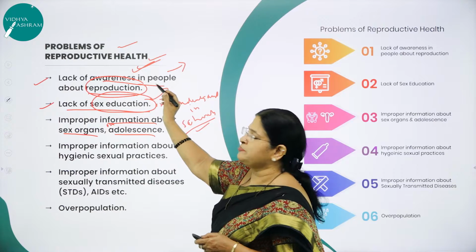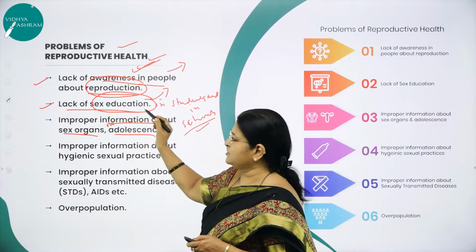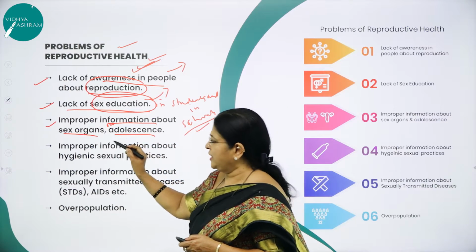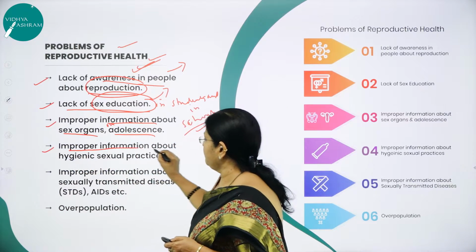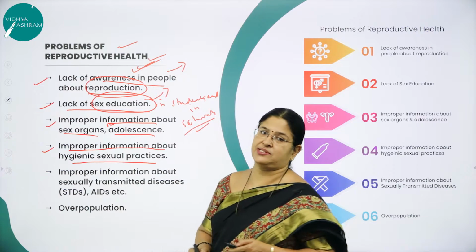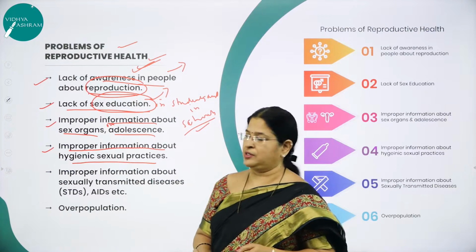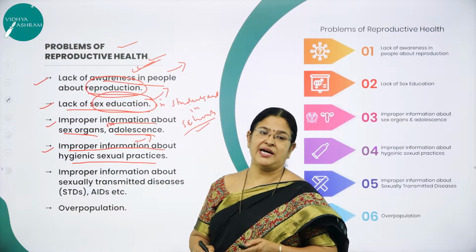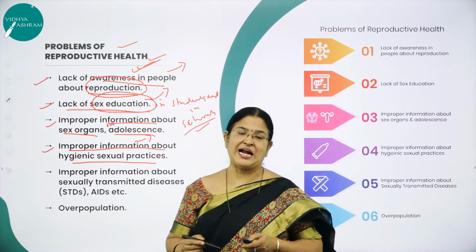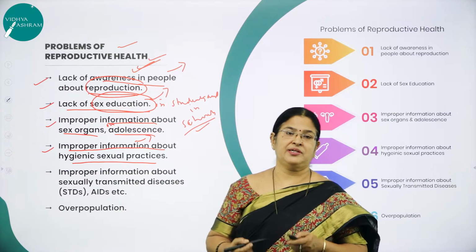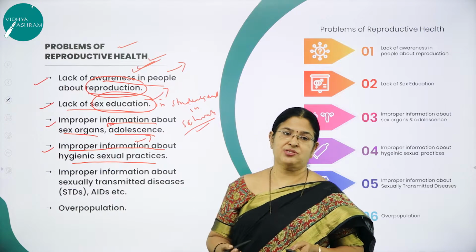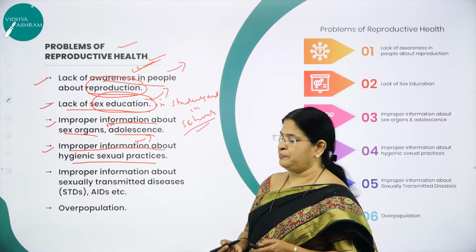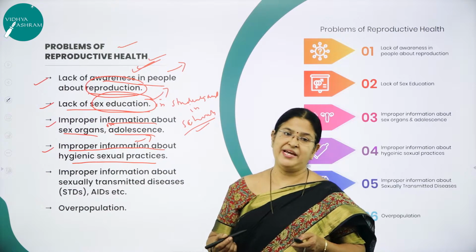So lack of awareness in people about reproduction, lack of sex education, improper information about sex organs in adolescents and adults, then improper information about hygienic sexual practices. Very important concept: people are not having proper information about hygienic sexual practices, which is landing them in deadly diseases like AIDS, or sexually transmitted diseases like gonorrhea, syphilis, herpes, genital warts, chlamydiasis.